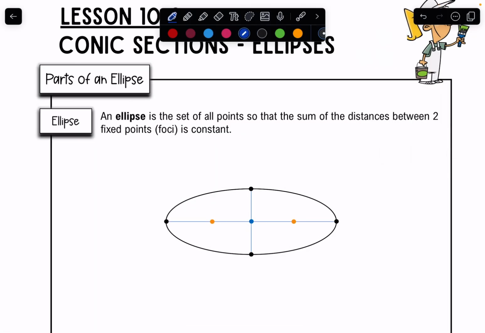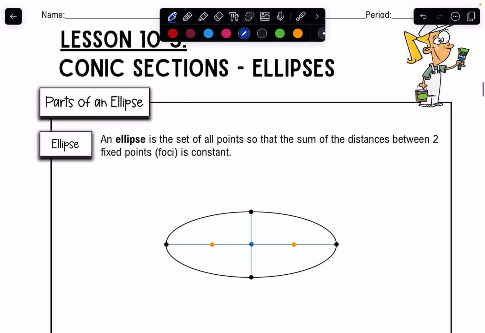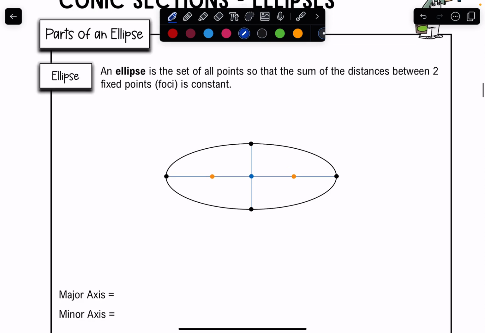All right, we're going to talk about our second conic section, which is an ellipse. And remember, if I would have my cone, with this as my base, I would slice through it like this. And so I would have more of a slanted circle, which is called an ellipse. If we were in elementary, you might call this an oval, but we're in upper level math here, so the technical definition of this is an ellipse, but you can kind of think of it like an oval.